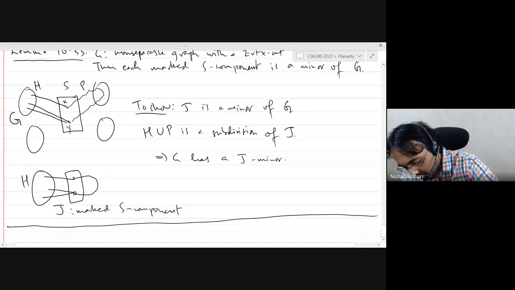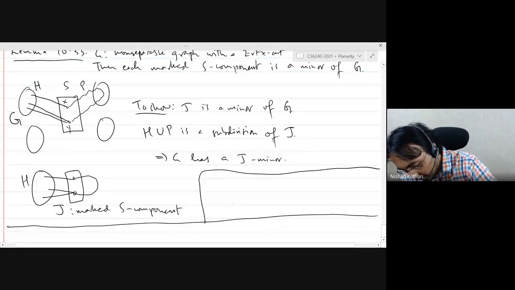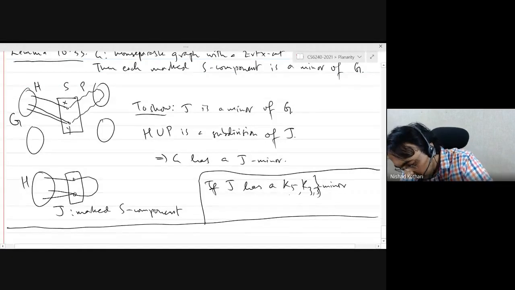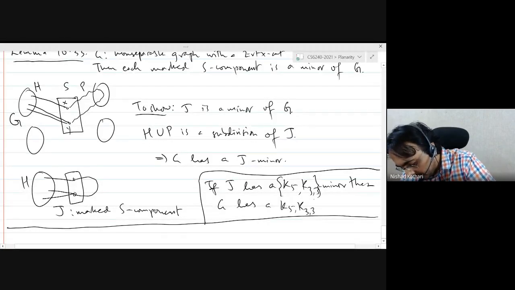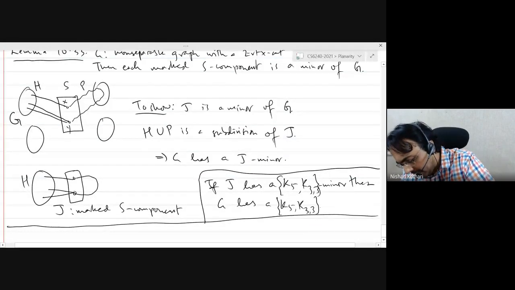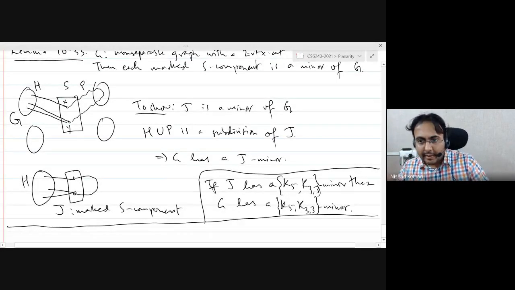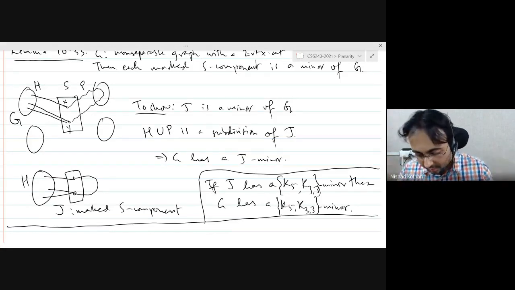In particular, if J has a K5 or K33 minor, then G has a K5 or K33 minor. In fact, you can make a stronger statement. I'm being lazy. If J has a K5 minor, then G has a K5 minor, and similarly for K33. So you don't really need the OR.